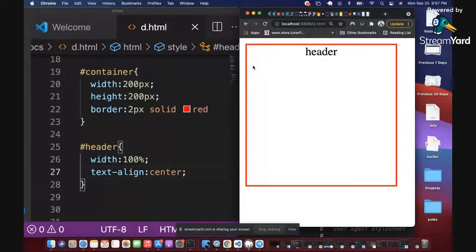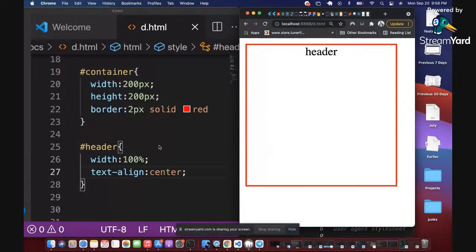That is good for some situations. But when you are building for responsiveness, when you define something as 200 pixels and you open that website on a mobile phone, it will still try to occupy 200 pixels, whether on the web screen, mobile screen, or a tablet. That's the disadvantage of using pixels, right? But when you use percentage, you're saying it should calculate based on a fraction of the screen.